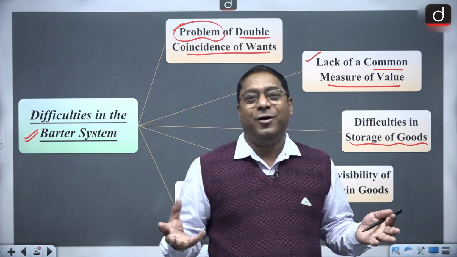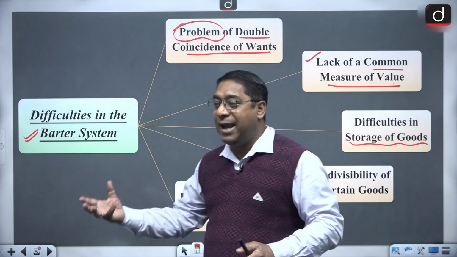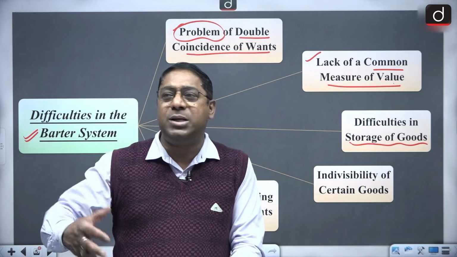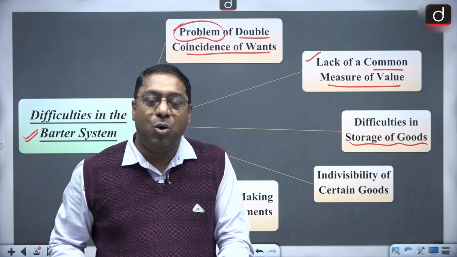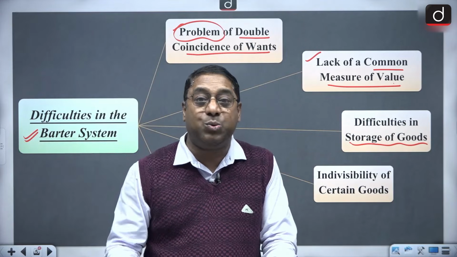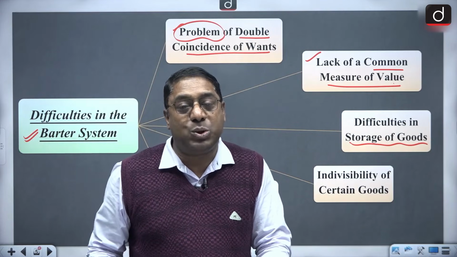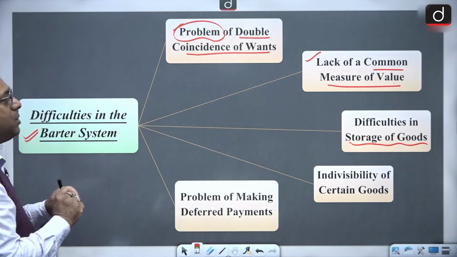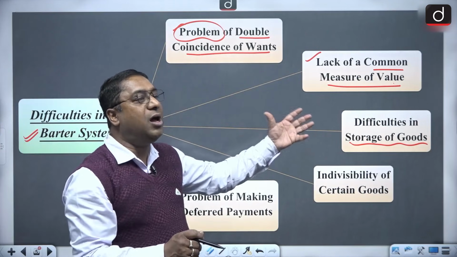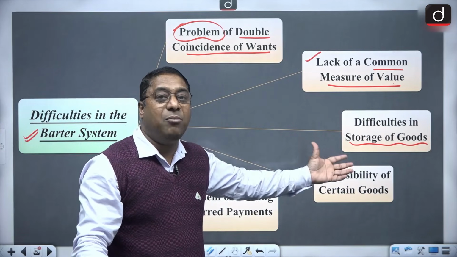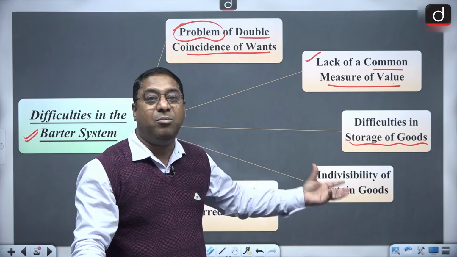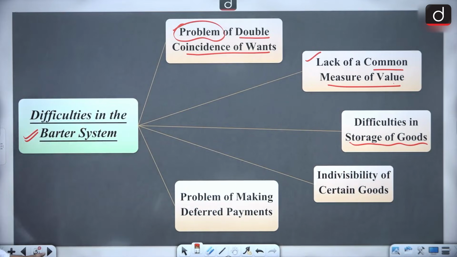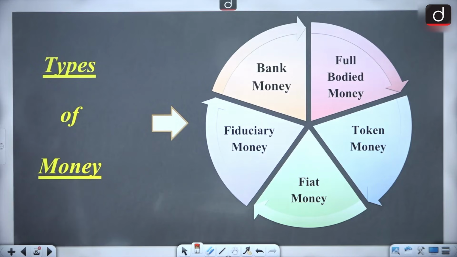That means if I take 1 kg of rice from someone, then what is the medium of my deferred payment? That is very difficult to decide in the barter system. So whatever are the limitations of the barter system, those become the merits or the features of money. So the difficulties of the barter system we have also completed.